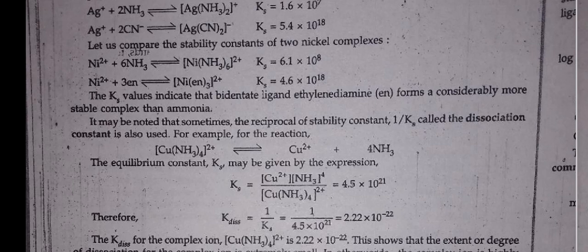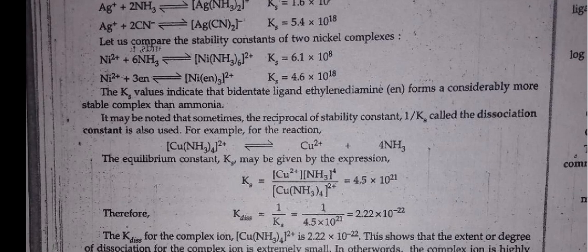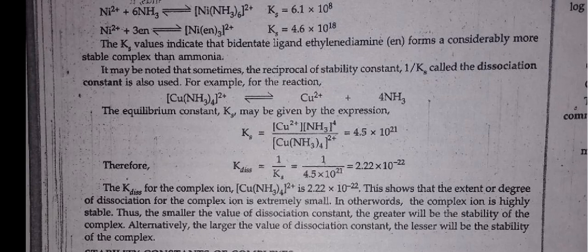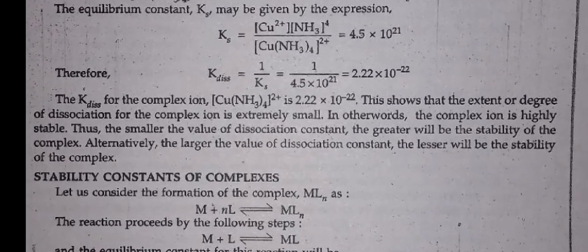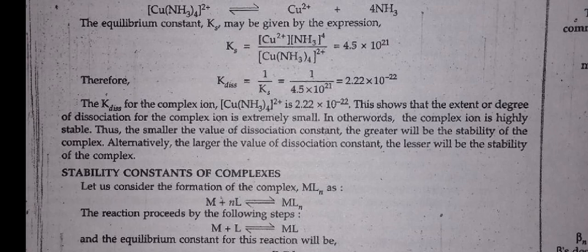It may be noted that sometimes the reciprocal of stability constant, 1 by Ks, called the dissociation constant, is also used. For example, for the reaction [Cu(NH3)4]2+ gives Cu2+ plus 4NH3, the equilibrium constant may be given by the expression K dissociation is equal to 1 by Ks is equal to 1 by 4.5 into 10 raised to power 21, is equal to 2.22 into 10 raised to power minus 22.